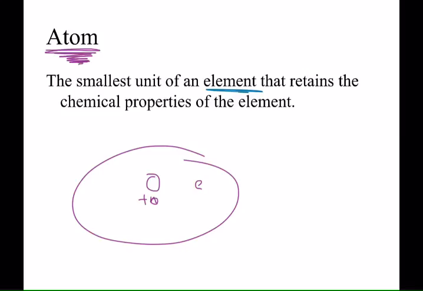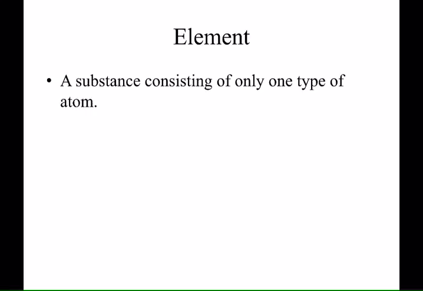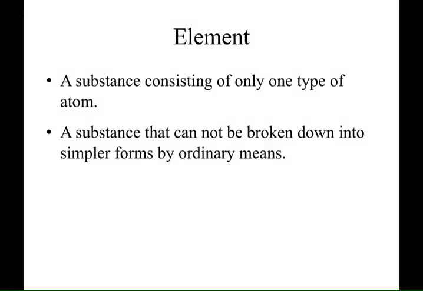So in other words, people have actually split the atom, and then you no longer have that element. You have a different element, or potentially a pair of different elements. Okay, that's what we call nuclear fission. We're not going to be talking much about that really, but elements, we said, are a pure substance. They're one of two types of pure substances.